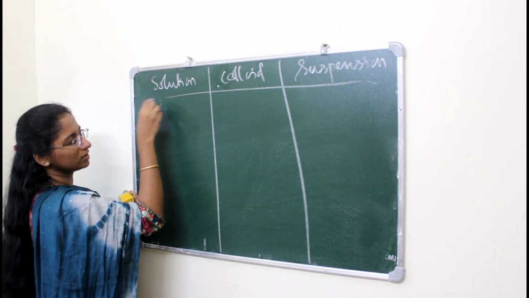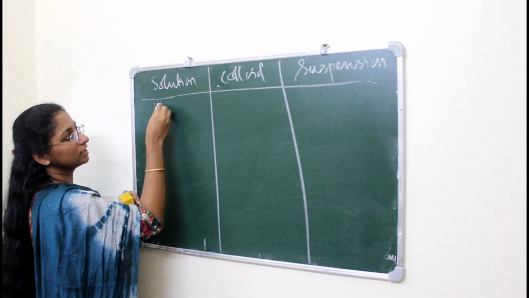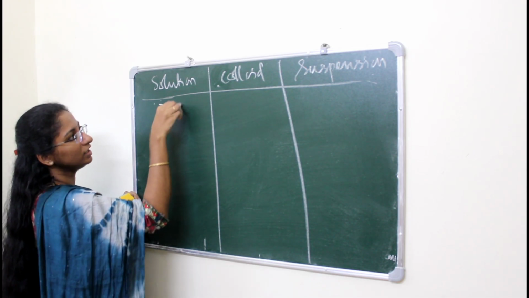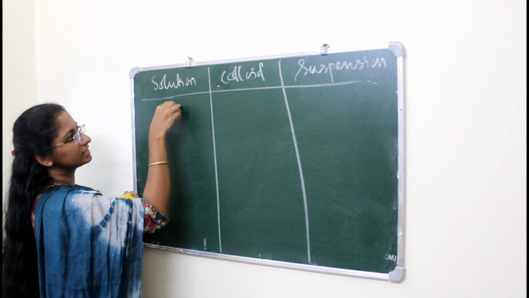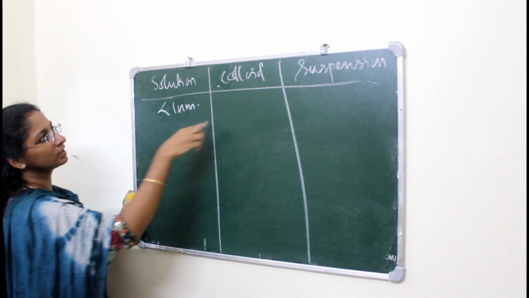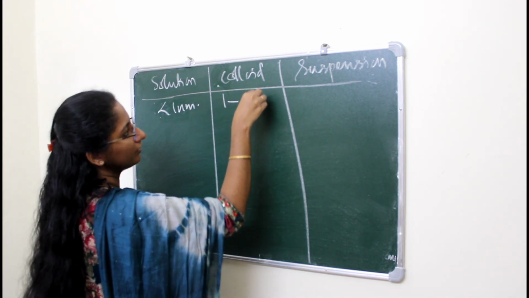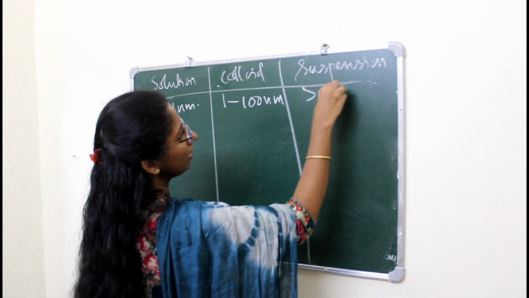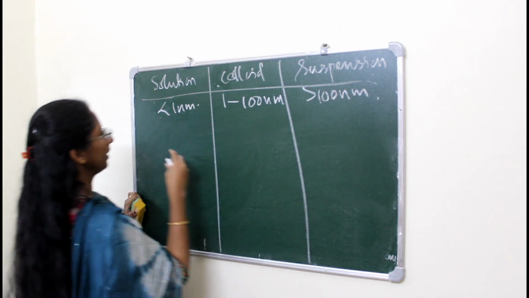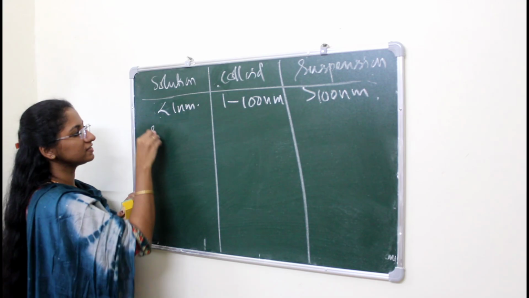In the case of solution, the particle size is less than 1 nanometer. In colloid it is between 1 and 100 nanometers, and in suspension it is greater than 100 nanometers. And the solution is stable.